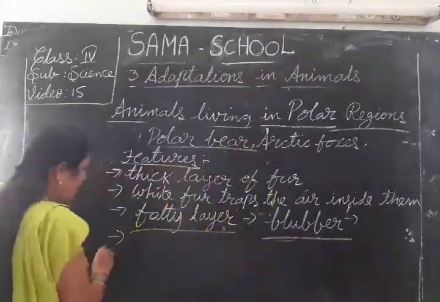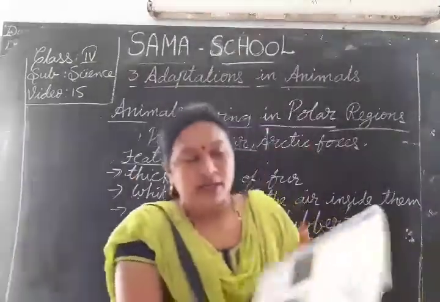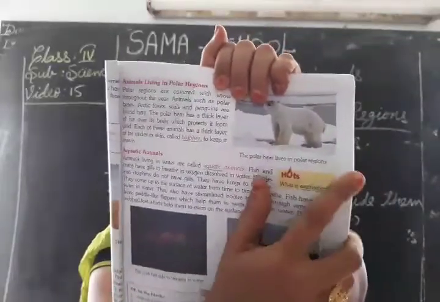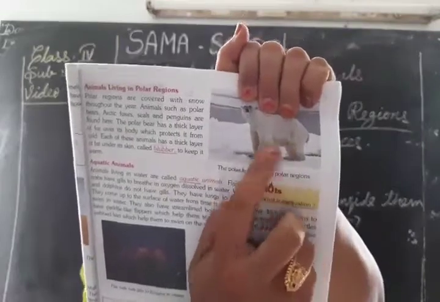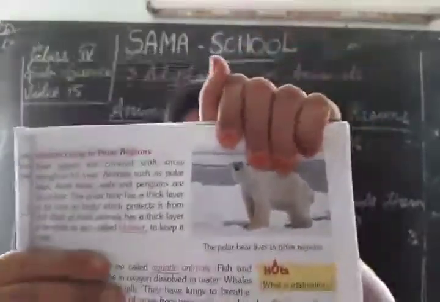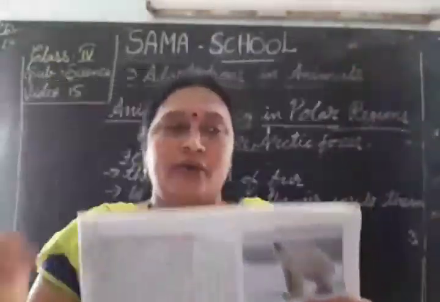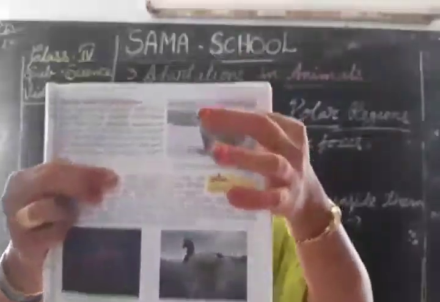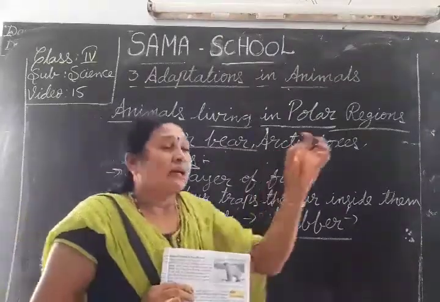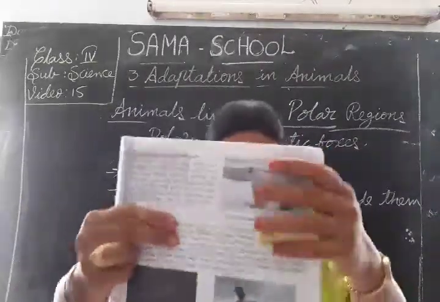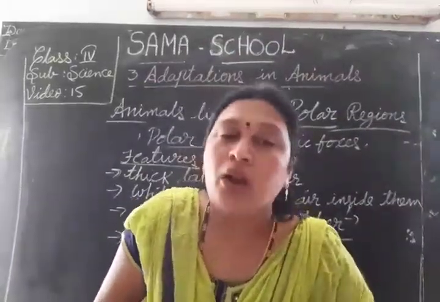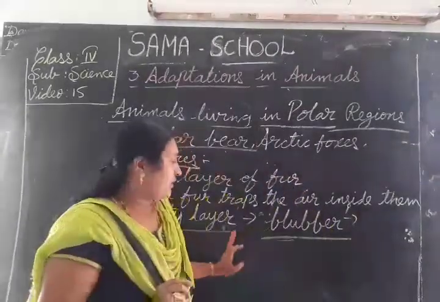And not only that, see children, these body features keep the bear warm and enable it to exist in very low temperatures, because this region is full of cold climate.